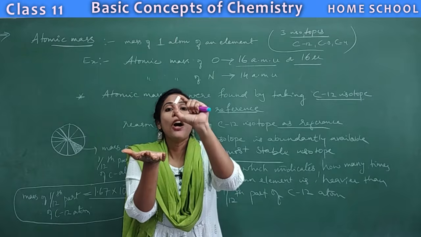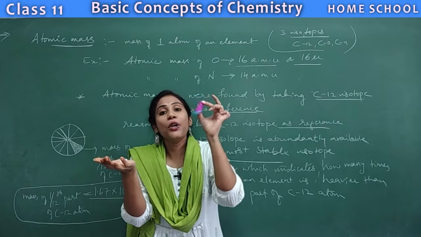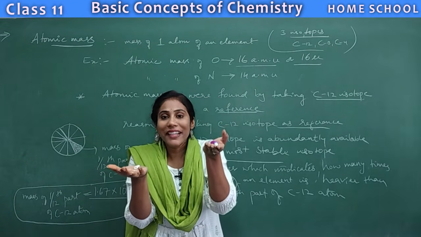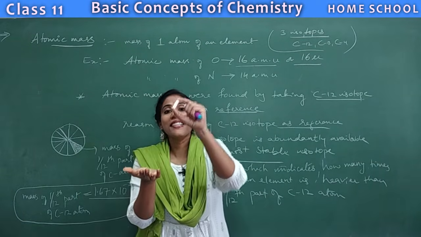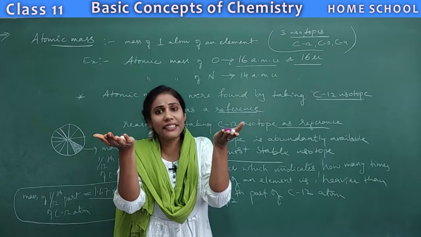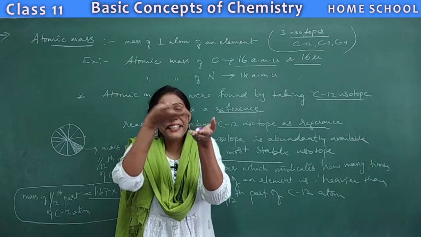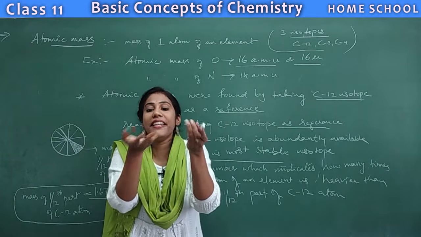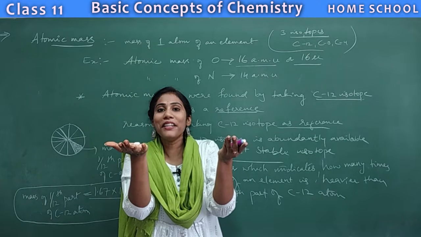So here the small chalk piece is a reference. I know its mass and I am comparing an unknown substance's mass. That is what they have done here. Imagine this is 1/12 part of carbon atom and this is a single atom of another element. I am comparing. If it is 16 times heavier than this one, then its atomic mass is 16. Clear everybody?